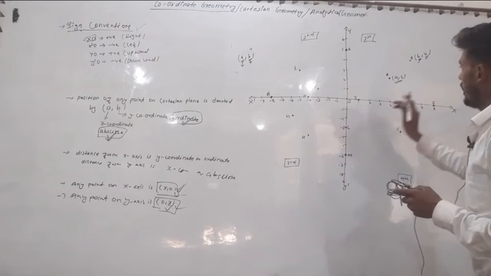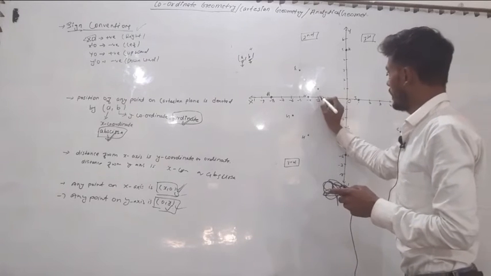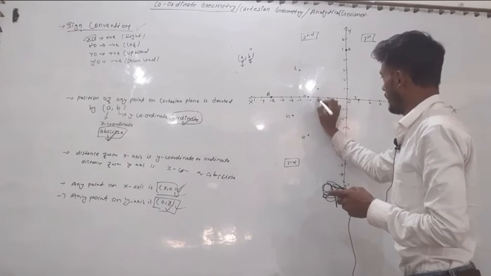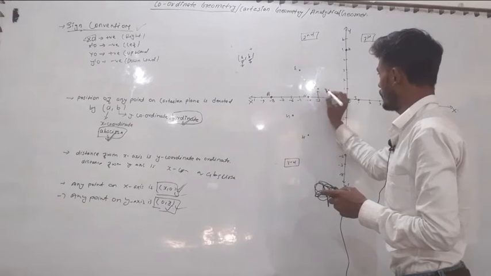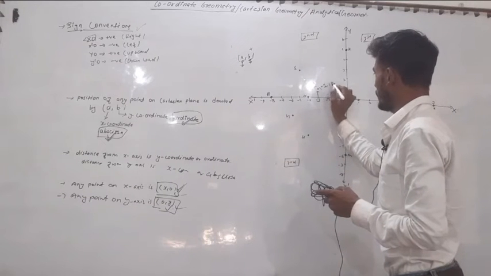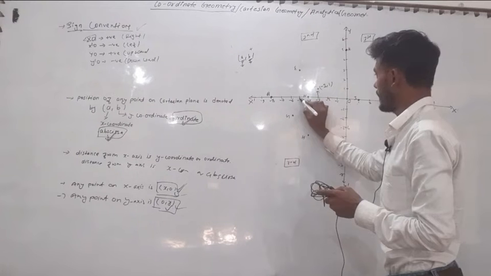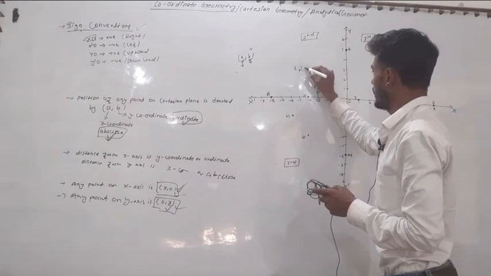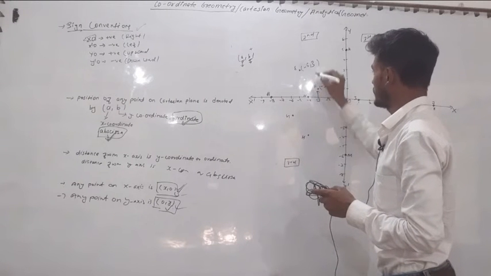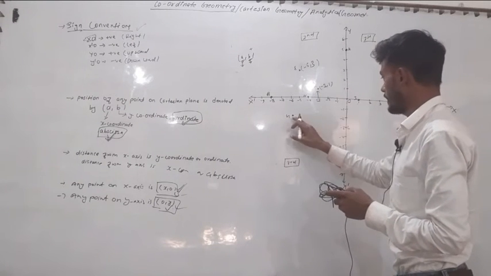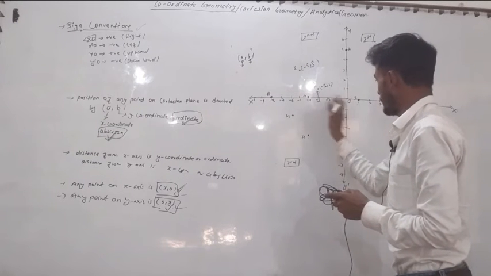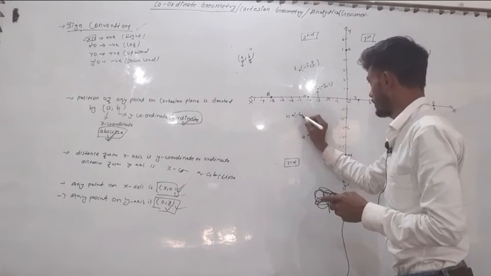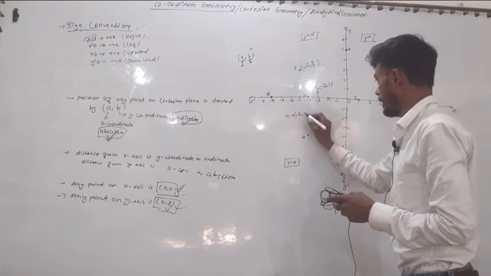Getting it? Similarly, for F, x is minus 3 and y is 1, so it becomes minus 3 and 1. For E, x is minus 5 and y is 3, minus 5 and 3. Similarly, for G, from the origin, left side minus 6 and downward 2, so minus 6 and minus 2.